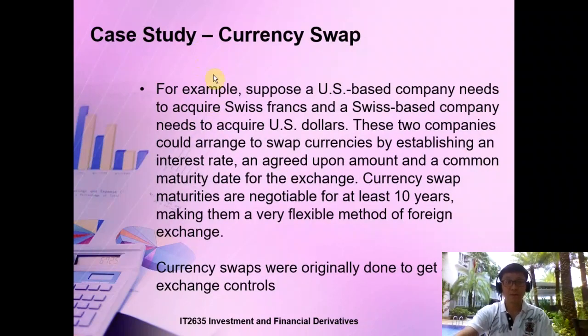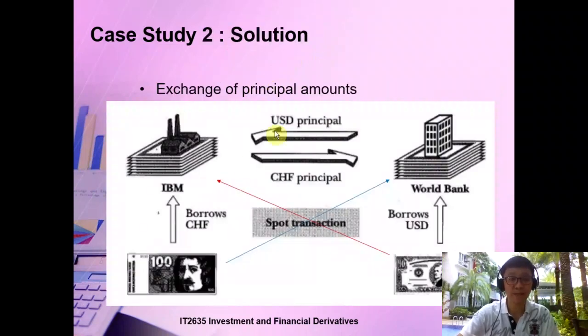Another case study to look at is the swapping of currency. We saw the swapping of interest rate, now we look at the swapping of currency. Let's say the World Bank wants to borrow Swiss franc, and IBM wants to borrow US dollar.